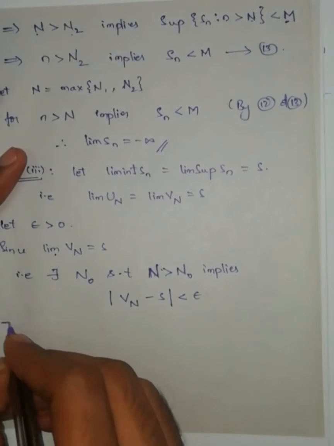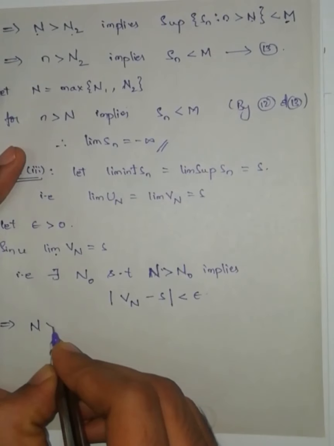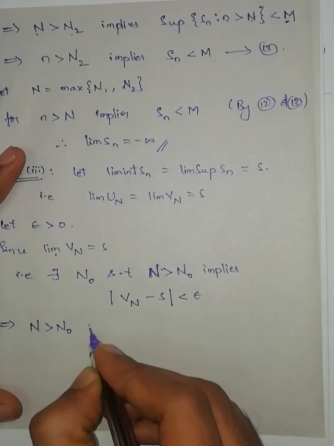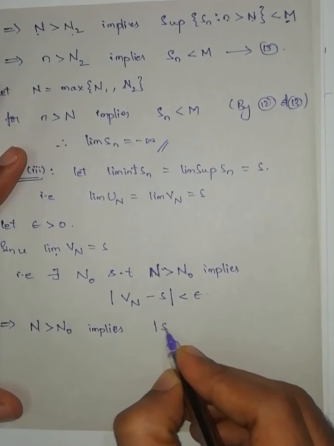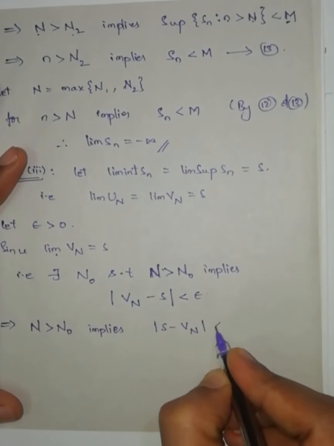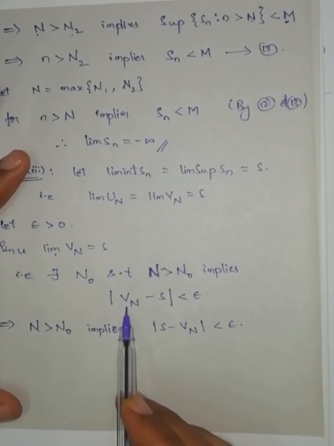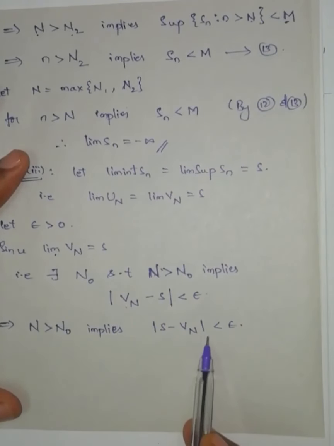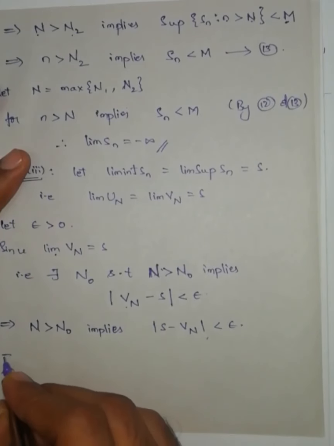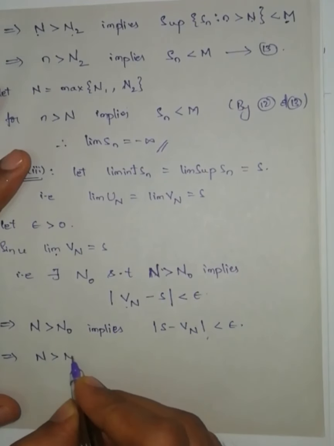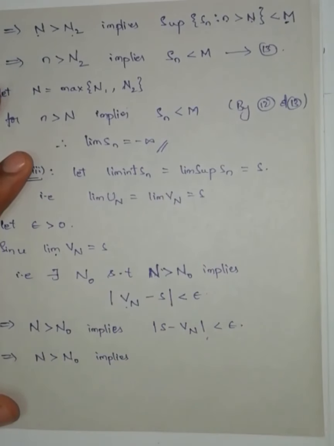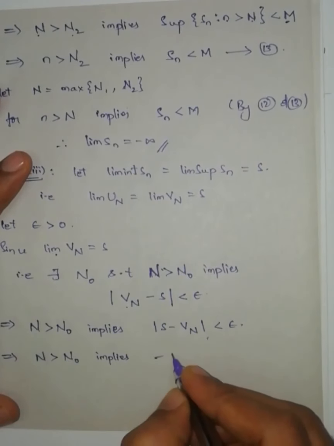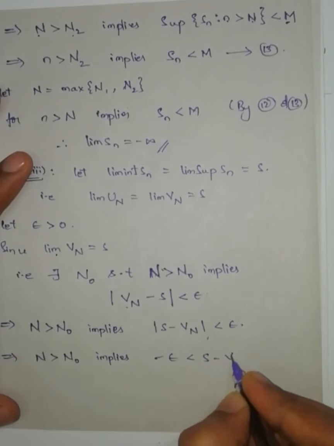This implies capital N greater than capital N naught implies, this one I can write as modulus of S minus Vn is less than epsilon. Distance between Vn and S or S and Vn both are same. This implies capital N greater than capital N naught implies, now I am going to remove the modulus symbol. So what you are going to get, minus epsilon less than S minus Vn.